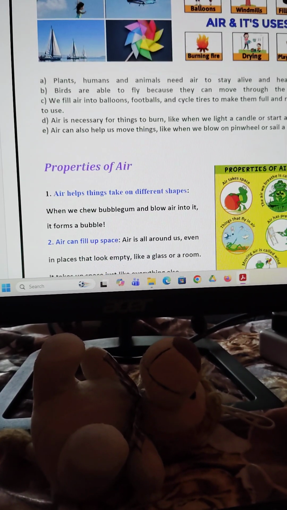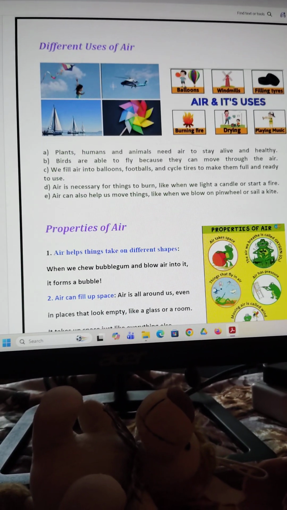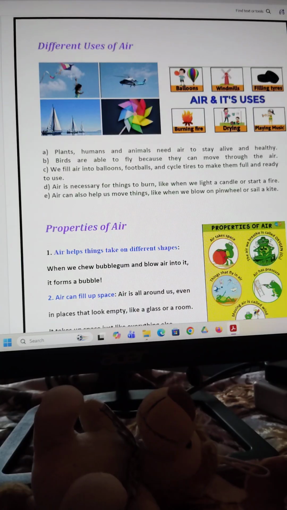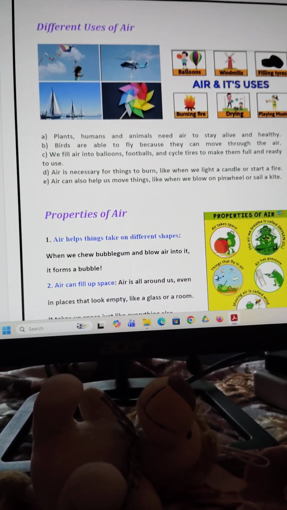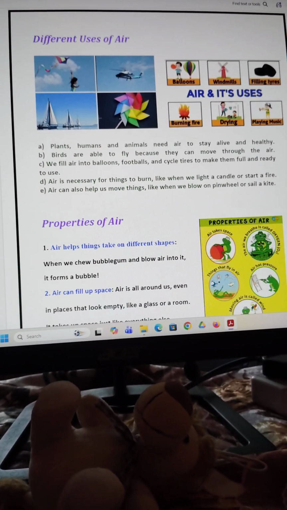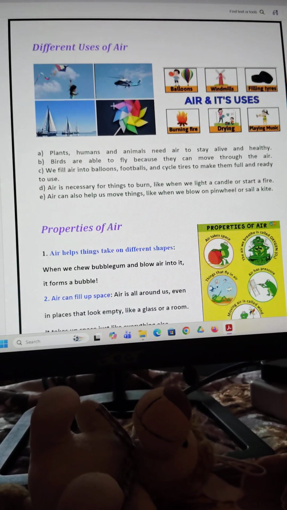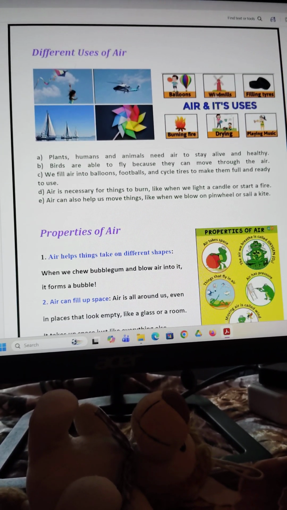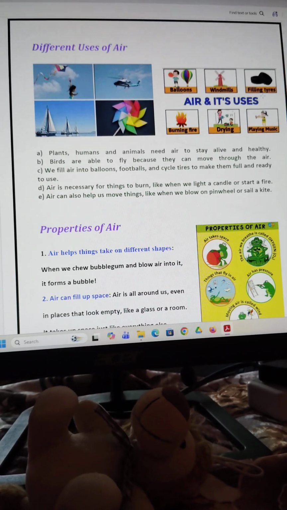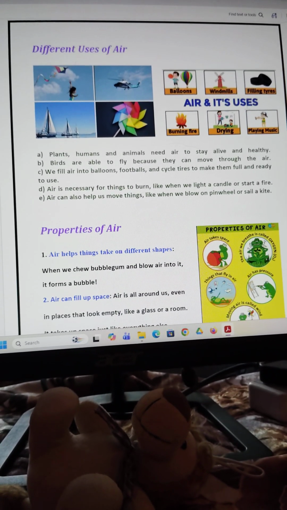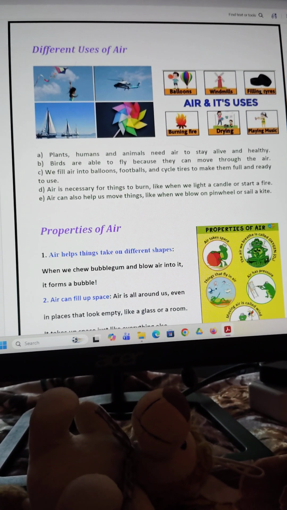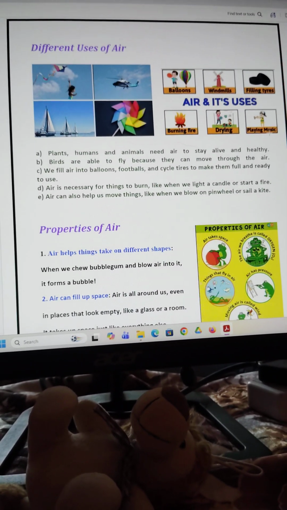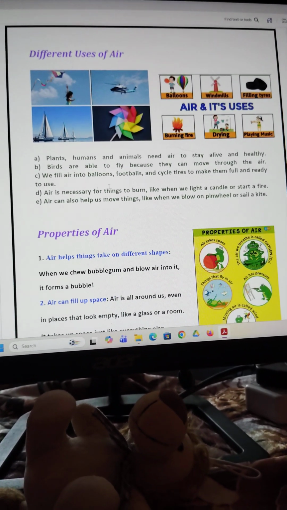Now, different uses of air. Look at the picture. We can fly a kite by the air, then the helicopter, then the boat, and the windmill, playing things, balloons, then filling tires, burning fire, drying, and playing music.